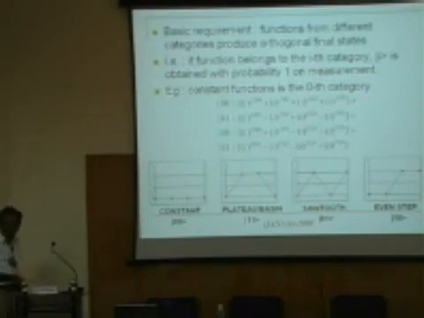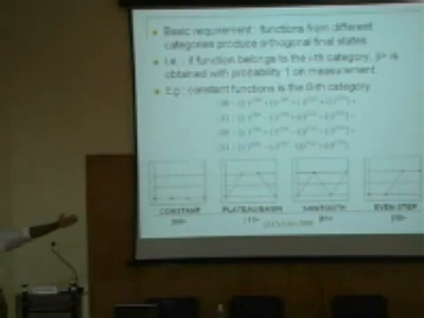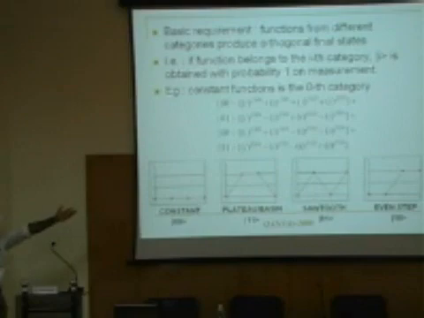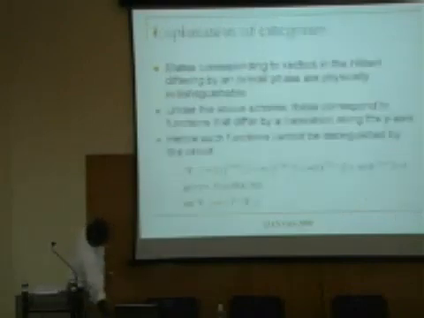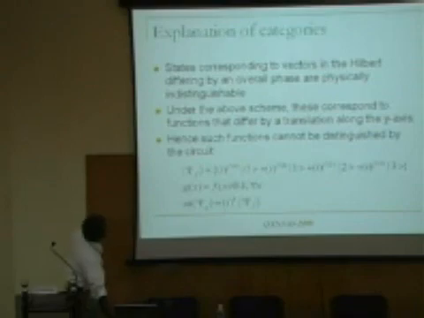Is that okay? If you really want to do that, we will say, okay, perform one more measurement and look at f of 0. Suppose you perform, it goes to the state 0, 0, you have to perform one more measurement. So two measurements will uniquely fix, in some sense, what your state is, at least in the space of constant functions. But anyway, what is of interest to us is categorization.